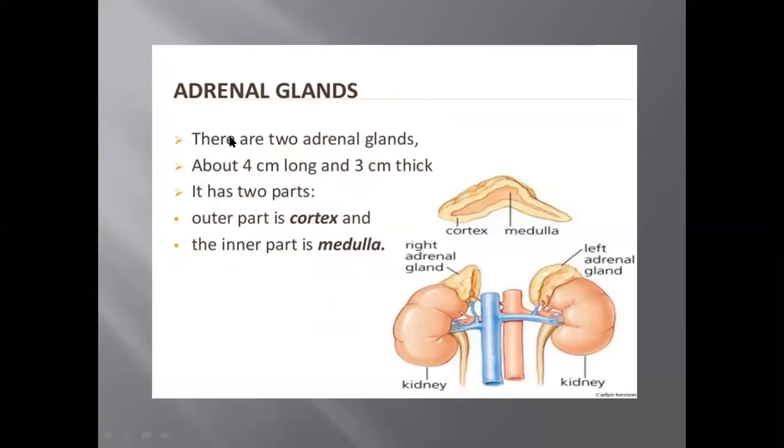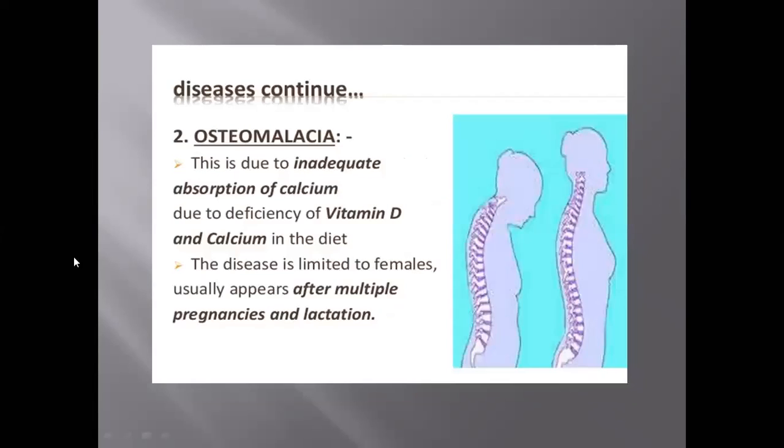Next, it is the adrenal glands. Okay, one thing more I need to tell you about the parathyroid glands. When there is increased production of parathormone, more than normal calcium salts are absorbed from bones and added to the blood. Okay. Consequently, what happens? The bone becomes brittle.